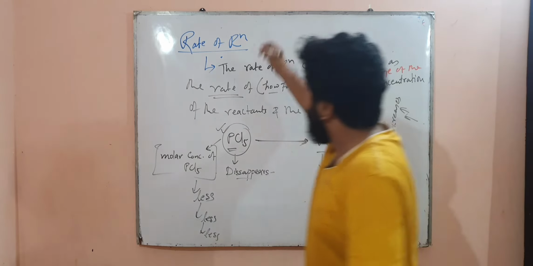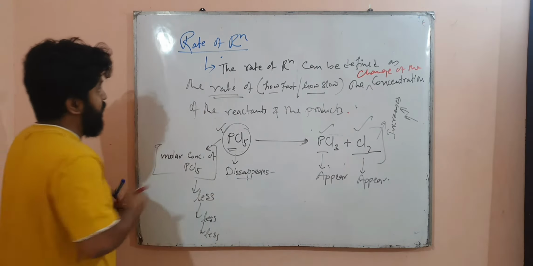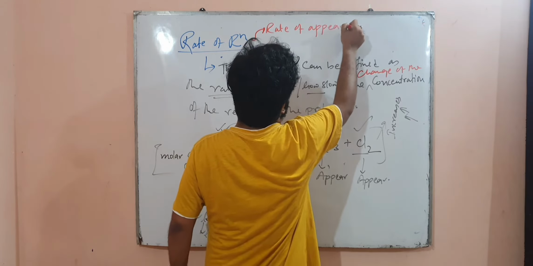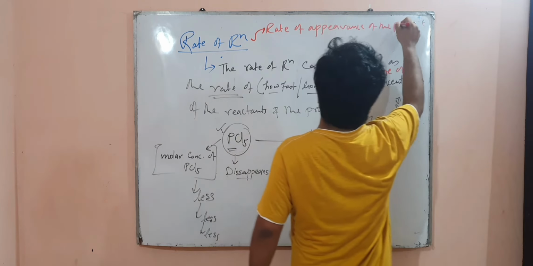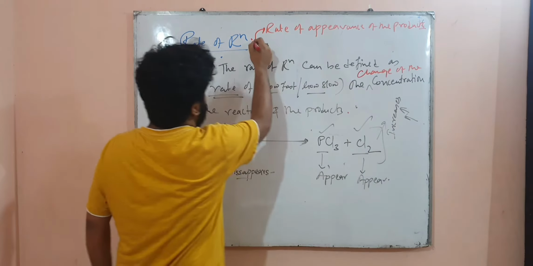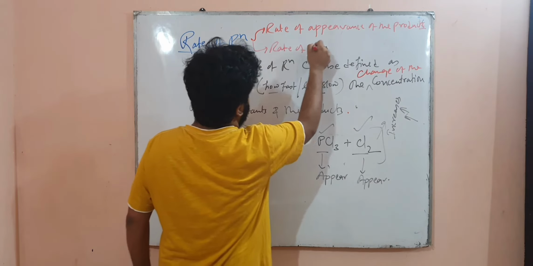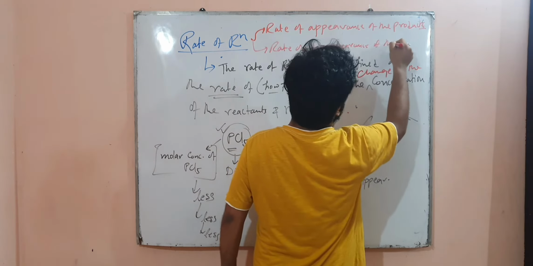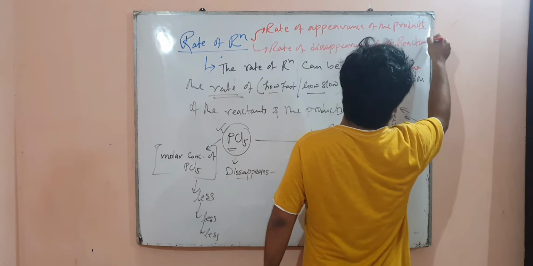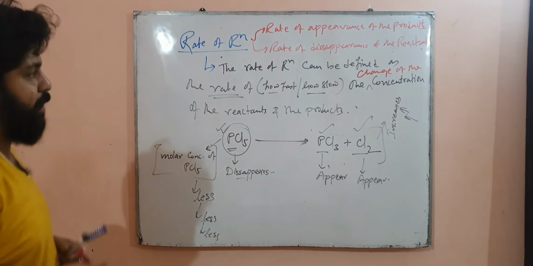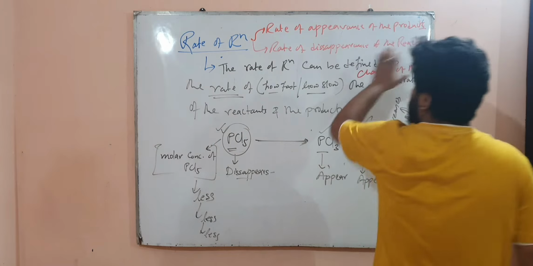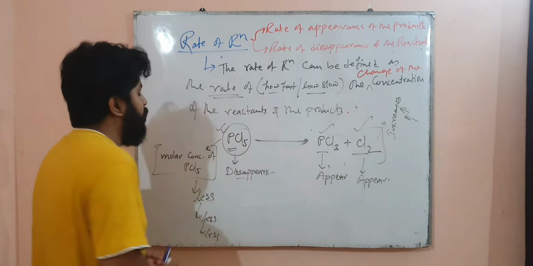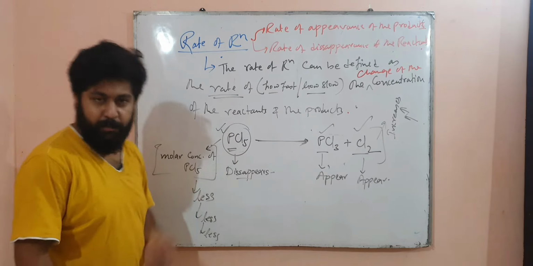So the rate of the reaction can also be said as the rate of appearance of the products, or it can be said as the rate of disappearance of the reactants. Okay, so the rate of the reaction can be understood as the rate of the appearance of the products and the rate of the disappearance of the reactants. Because of its concentration, molar concentration, let us take in molar concentration only.